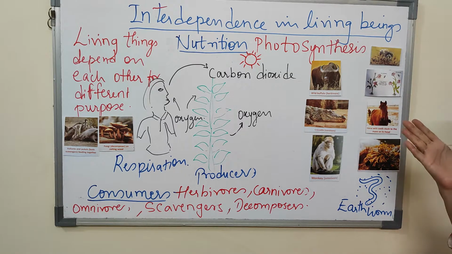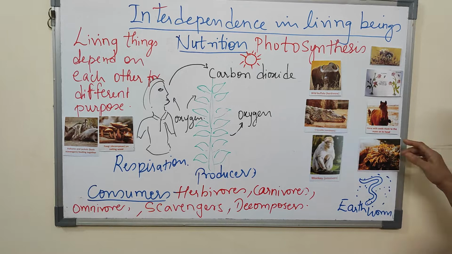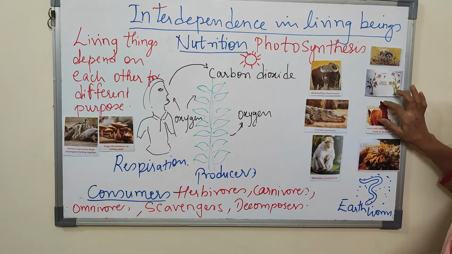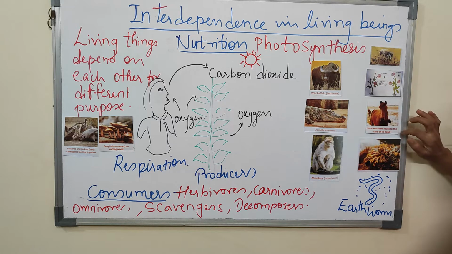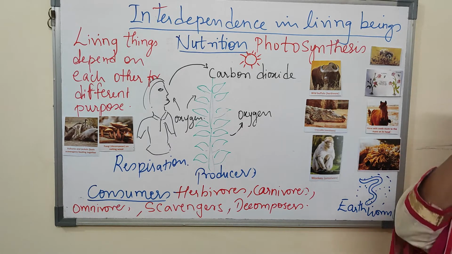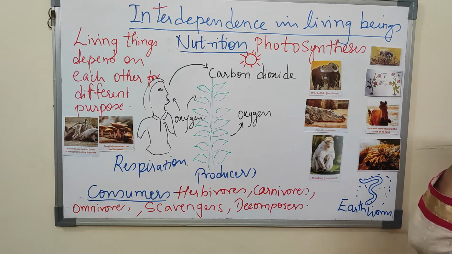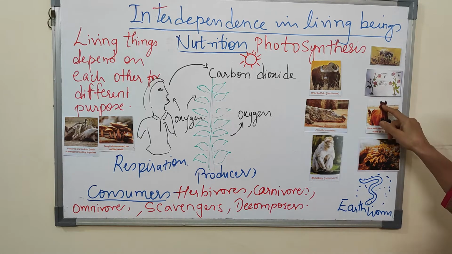Now, various other animals also transfer the seed. Here, some seeds are stuck to the mane of the horse, that is, the hair of its head.